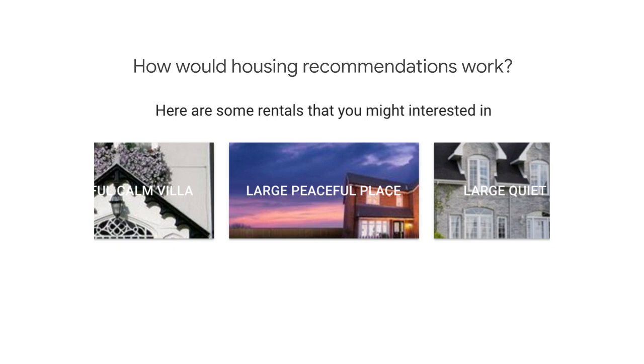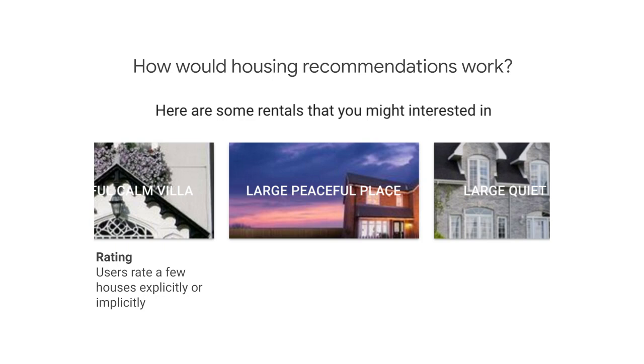So how would housing recommendations work in our system? First, we need to ingest the ratings of all the houses that have already been done by our users when we showed them specific houses. So we have to go to our inventory of rentals and ingest the ratings for the houses.